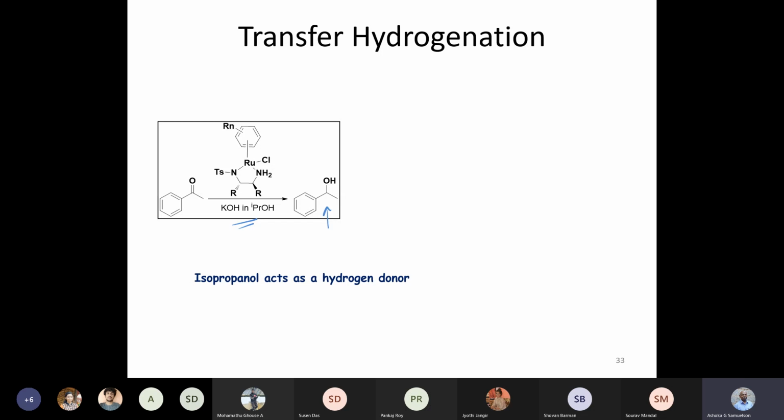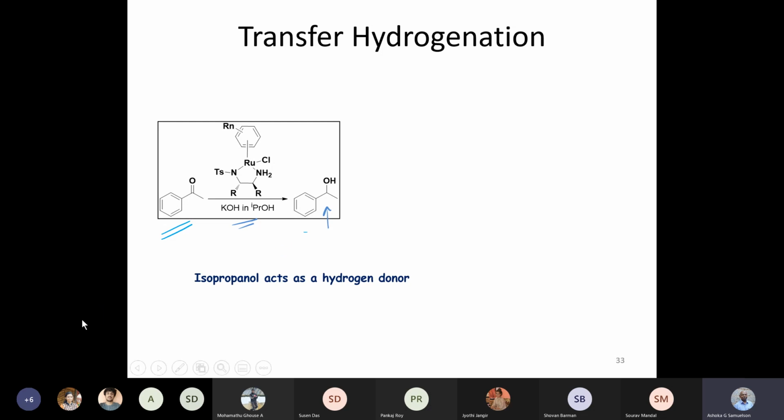Let me now come to the case where you have hydrogenation in which one of the hydrogens is coming from the ligand itself, and this is a reverse of the previous reaction that we have been talking about. A ketone is reduced to an alcohol, and this reduction is happening on a ruthenium center.